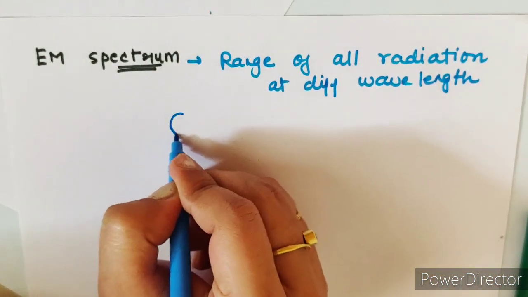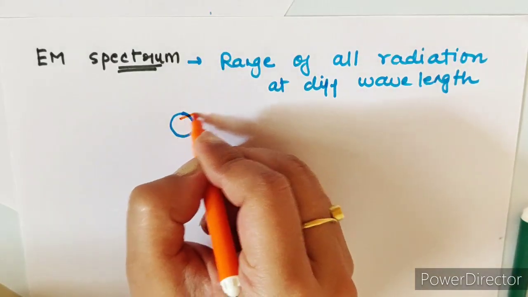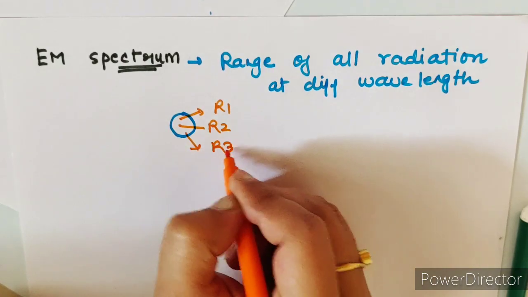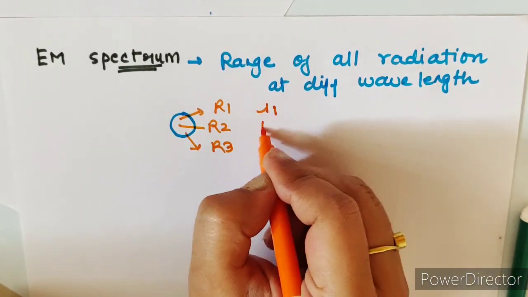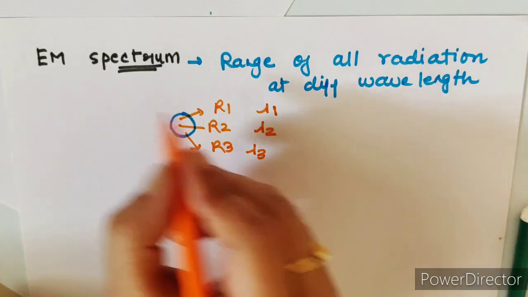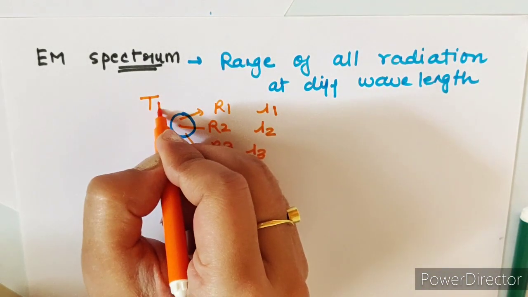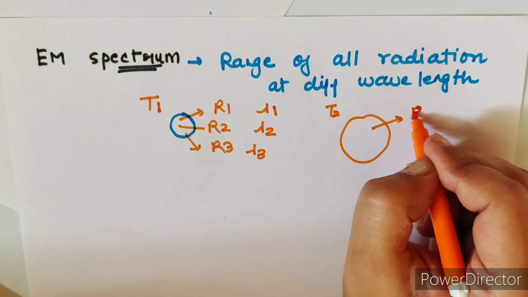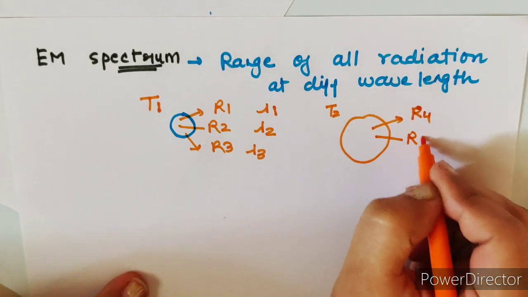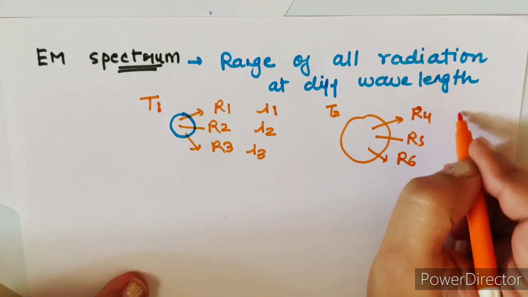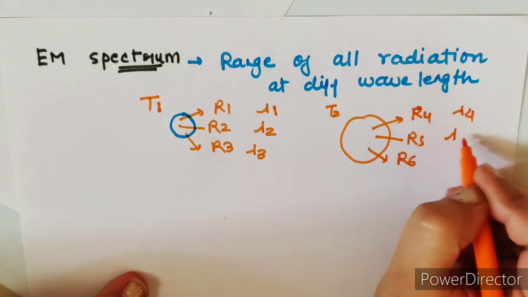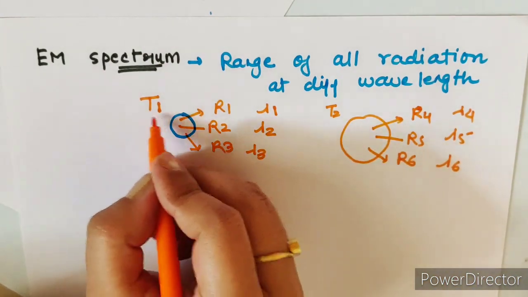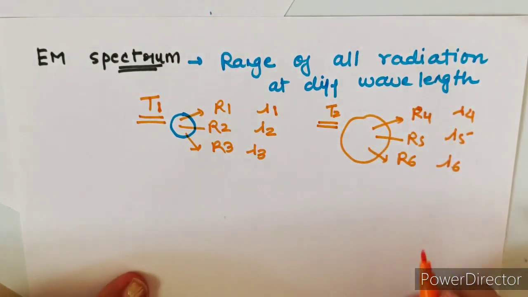What does it mean? Suppose this is my object. It is emitting radiations R1, R2 and R3 at different wavelengths, lambda 1, lambda 2 and lambda 3, at temperature T1. But at temperature T2, it is radiating different radiations, suppose R4, R5, R6 at different wavelengths, so lambda 4, lambda 5 and lambda 6. And these two are the same object, but the temperature is different, so the radiations are different.